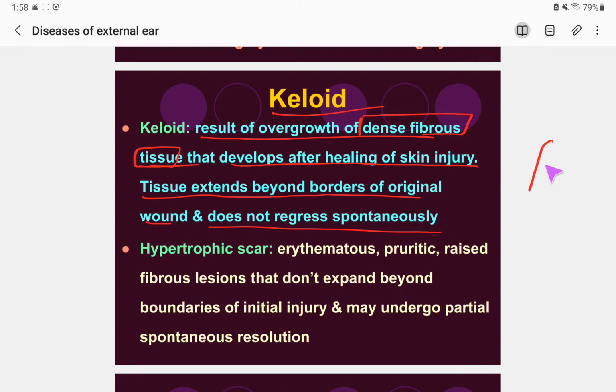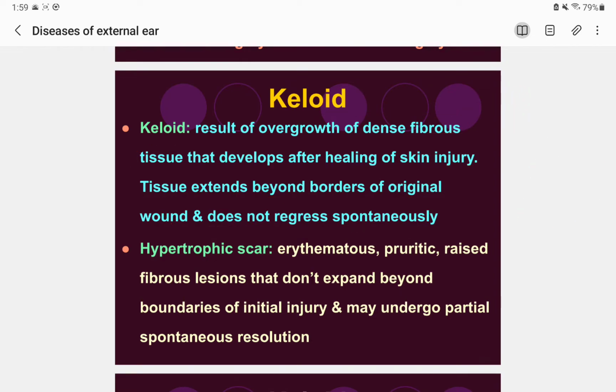So any kind of skin injury, suppose this is your skin and a skin injury occurred here. On the skin, whenever there is any kind of injury, there is a healing process. In the healing process, fibrous tissues grow and band together. You have read that in Robbins pathology and Bailey and Love. When the dense fibrous tissue is banding and growing, it will overgrow beyond the borders of the original wound, and this does not regress spontaneously.